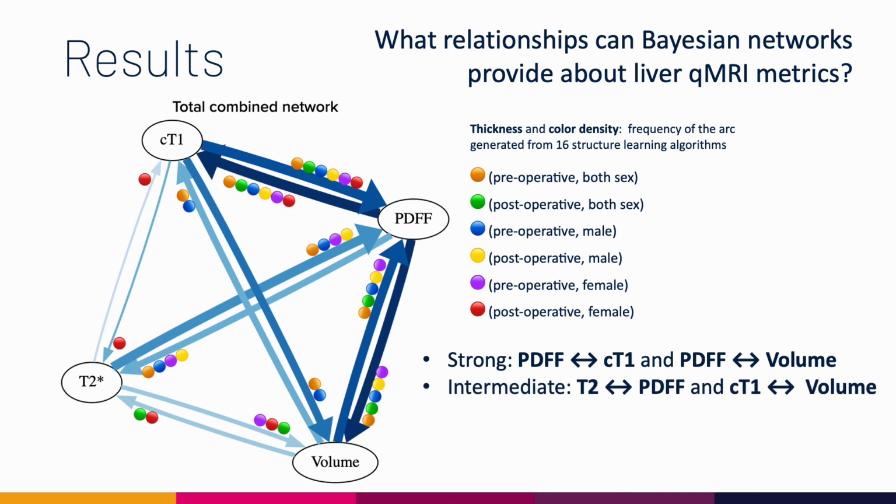The relationship between T2 star and PDFF was generated from 4 different datasets, and a relationship between CT1 and liver volume was generated from 2 different datasets, but with a lot of learning algorithms. And lastly, we found relatively less information on the relationships between CT1 and T2 star, and also T2 star and liver volume.